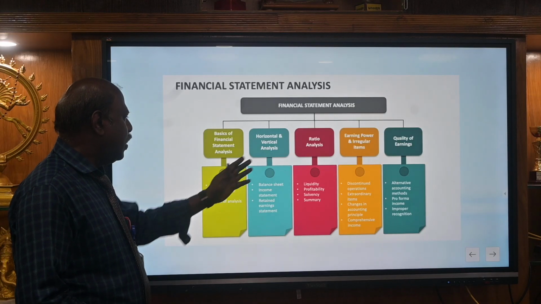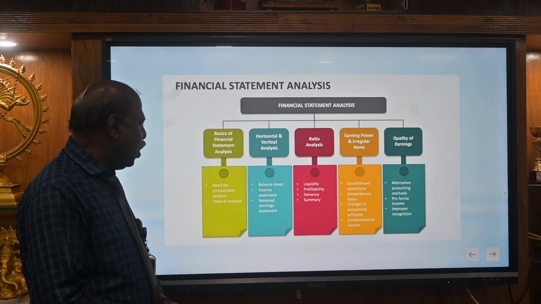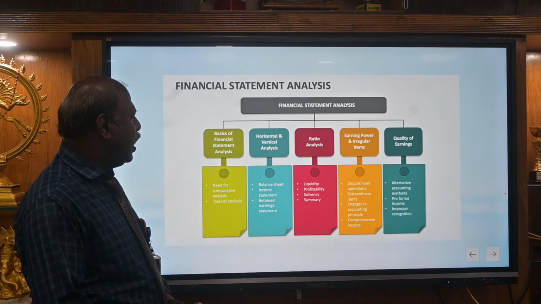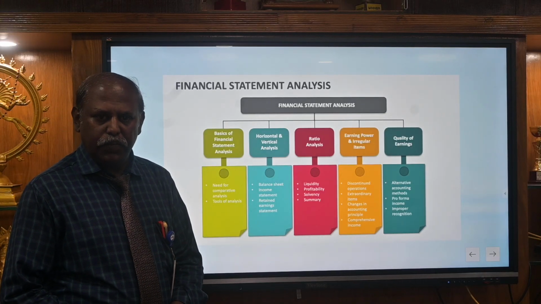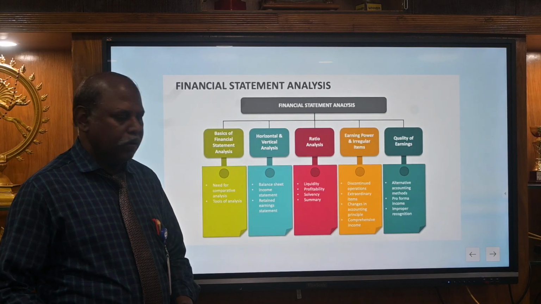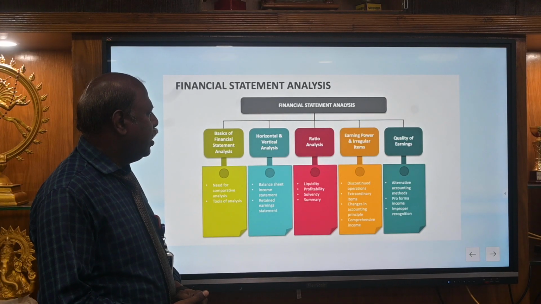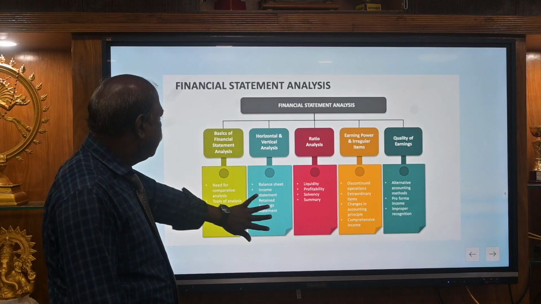Here we have some horizontal and vertical analysis. In horizontal and vertical analysis, the balance sheet and income statement will be analyzed. In ratio analysis, we have different ratios to analyze the data. At the same time, we have another part, which is earning power, irregular items and the quality of earnings also.